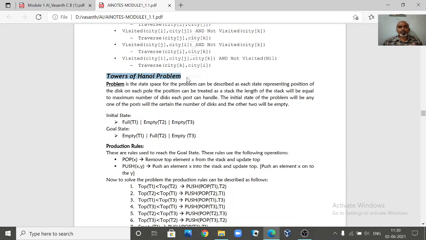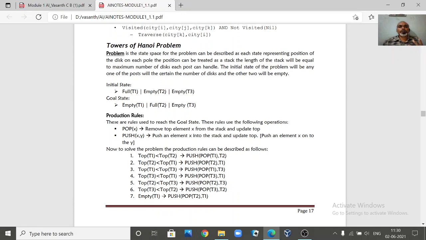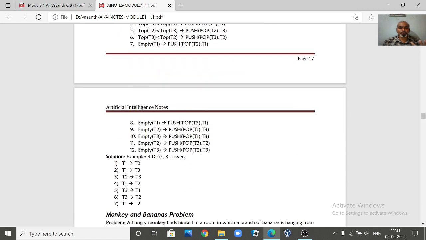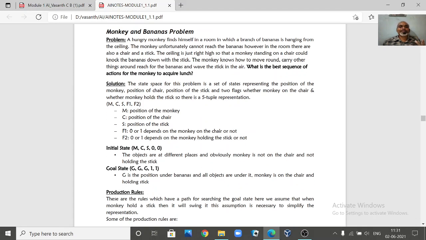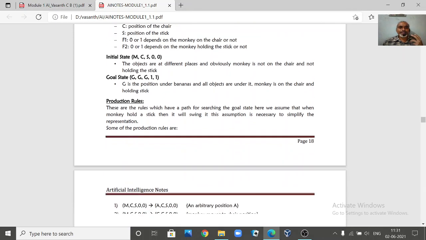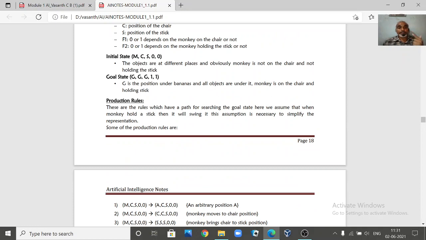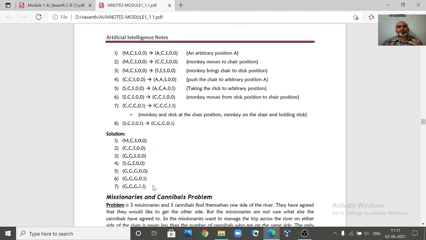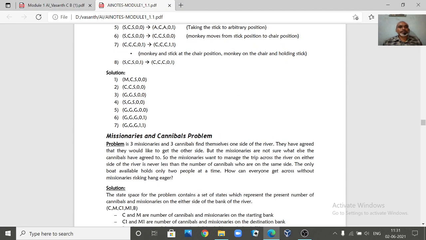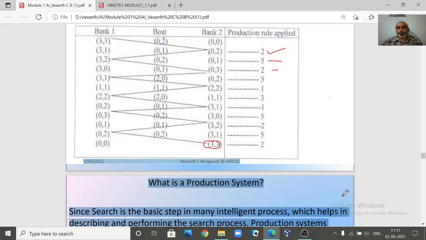Similarly, we have got the Tower of Hanoi, and this is another standard problem which you can solve, and you can represent some of the production rules, the initial state and the goal state. And another standard problem is the monkey and the banana problem. These are some of the exercise problems given in the textbook, and you can try to represent each problem as a state space representation with initial condition, goal state, and a set of production rules, and try to solve it. And of course missionary and cannibal, which we have just discussed.